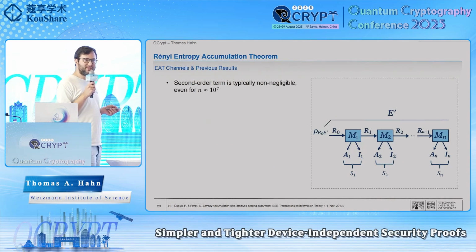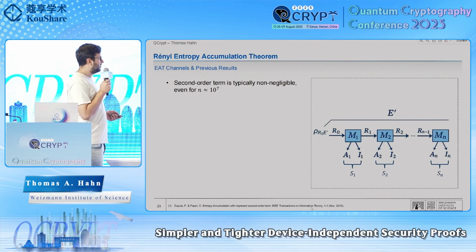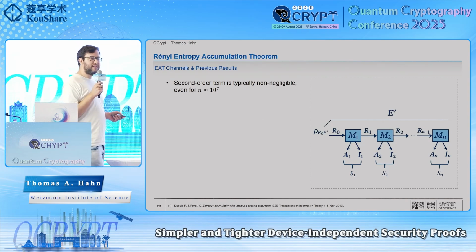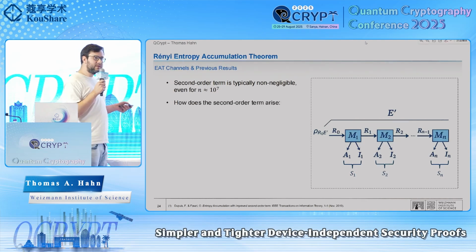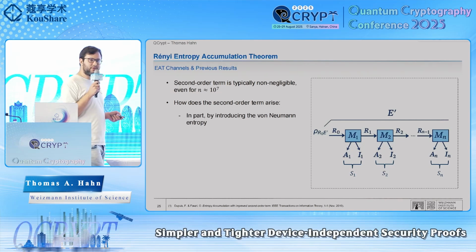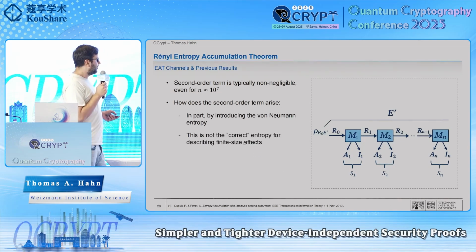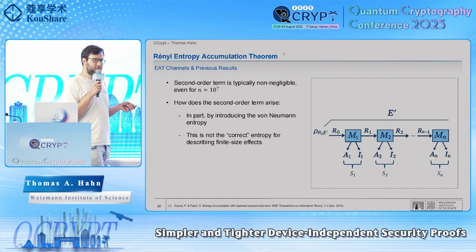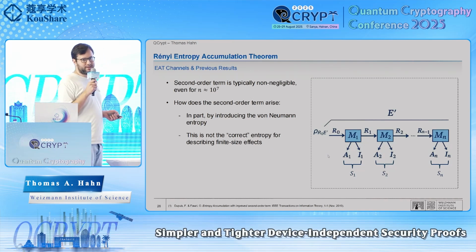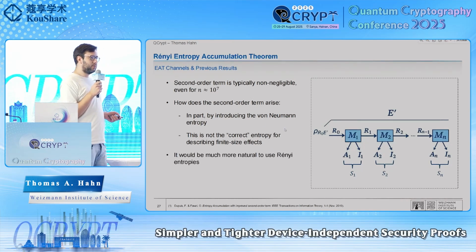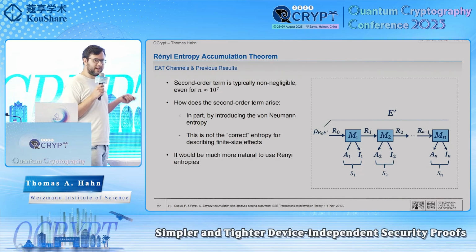However, the second order contribution, even though asymptotically it disappears, is really not negligible for practical implementations. So even if you do 10^7 rounds or 10^8, this term will either dominate or be comparable to the first order contribution. So if we want to decrease this error, we need to understand where this error is coming from. And in part, it's coming from the fact that we're using the von Neumann entropy for the single round quantity. The way I like to think about it is that for asymptotic behavior, the von Neumann entropy is the perfect quantity, but when you want to use it for finite size analysis, then you incur some penalty terms. So in other words, we think that it's much more natural to consider single round Rényi entropies, which cause much less error correction terms.